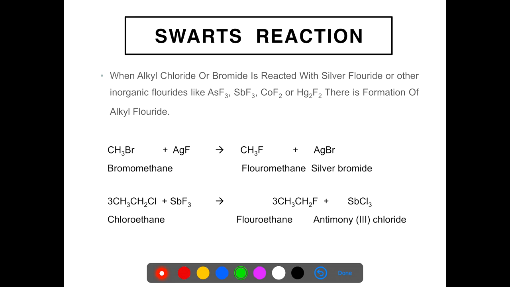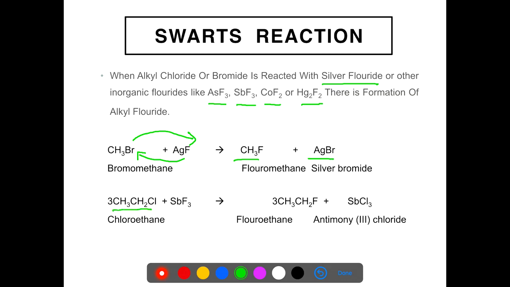Now we come to the next reaction, that is the Schwarz reaction. In this reaction, alkyl bromide or chloride is reacted with silver fluoride or some other inorganic fluorides like arsenic fluoride, antimony fluoride, cobalt fluoride, mercury fluoride, mercurous fluoride, etc. So there is a formation of alkyl fluoride. It is a type of halogen exchange reaction and we get the product fluoromethane and silver bromide.